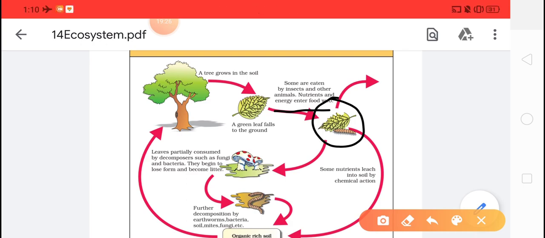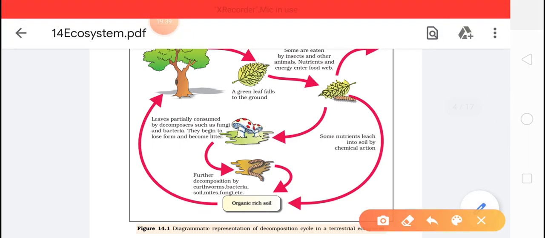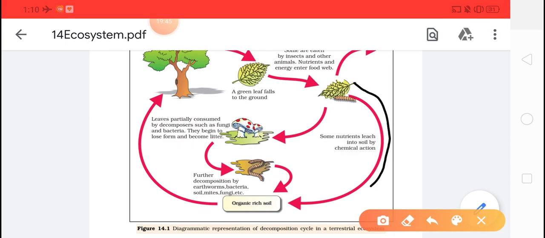So what is happening if that particular plant or organism dies? What will happen? See, they have shown two situations. Let me show you the two situations they are talking about. The one situation is that some nutrients leach into the soil by chemical action. That means the leaves will be fragmented and the catabolic process will take place, because the leaves have touched the ground.